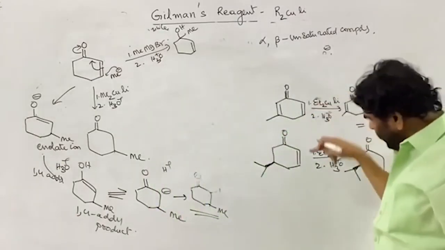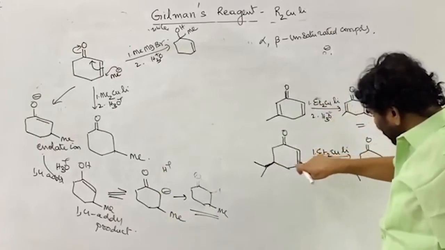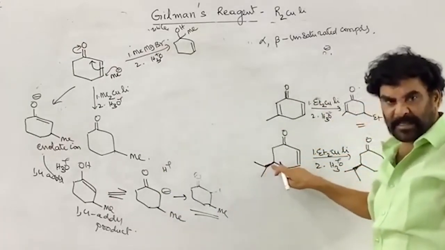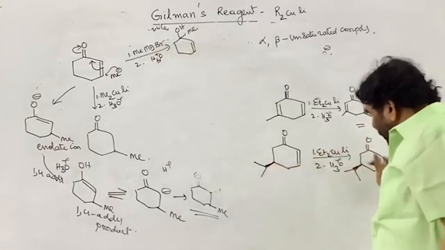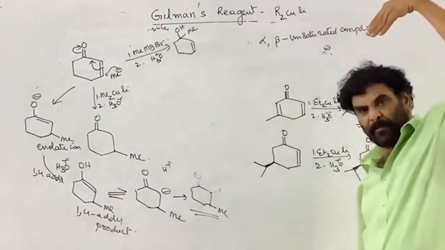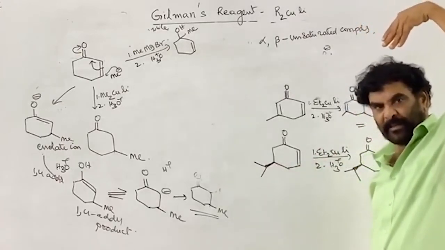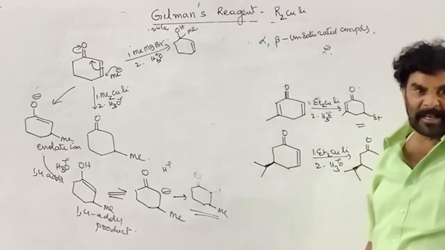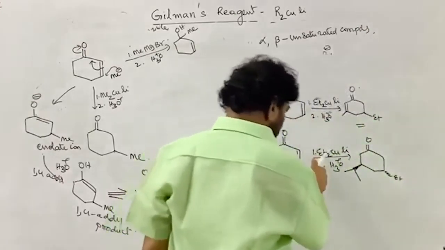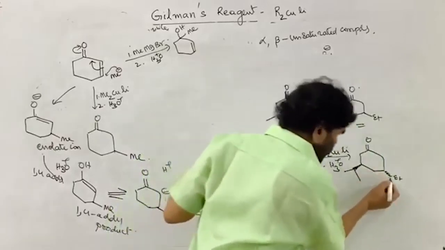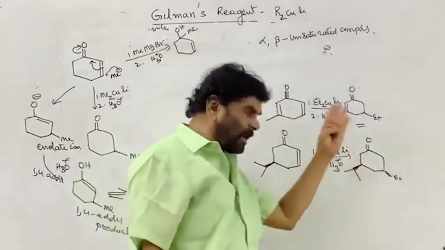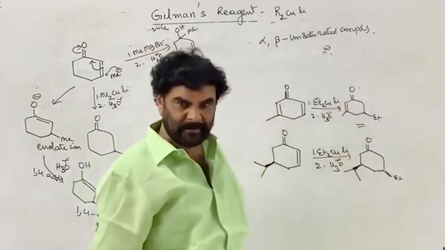If the ethyl comes from above the plane, then what happens? It experiences repulsion with the group already present here. If the ethyl approaches from below the plane, then these two will be in opposite directions relative to the plane of the ring. Then repulsions will be less, and the activation energy is less. If this is above the plane and this comes from below the plane, now these two maintain the trans relation. One is above the plane, the other is below the plane.